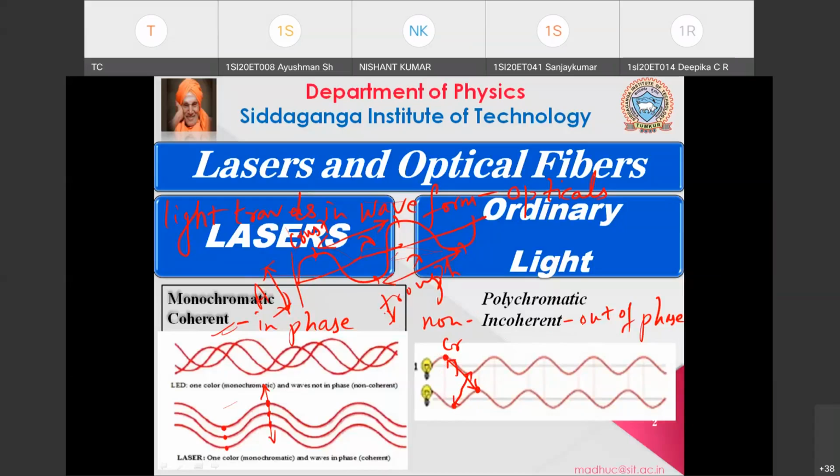So this is the second difference. Lasers are coherent sources. Coherent source means they are in phase, that means the crest of the first wave will fall on the crest of the second wave. Ordinary light is said to be incoherent or non-coherent, which is nothing but out of phase. So this is the second property.